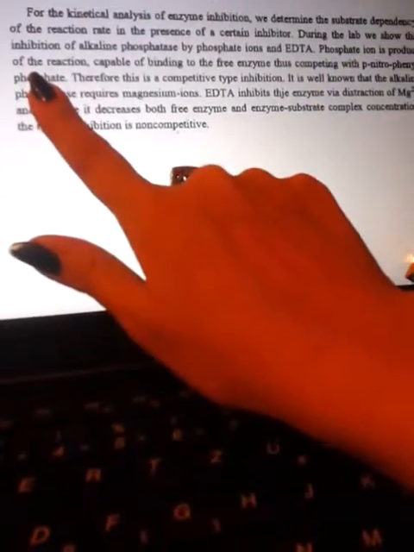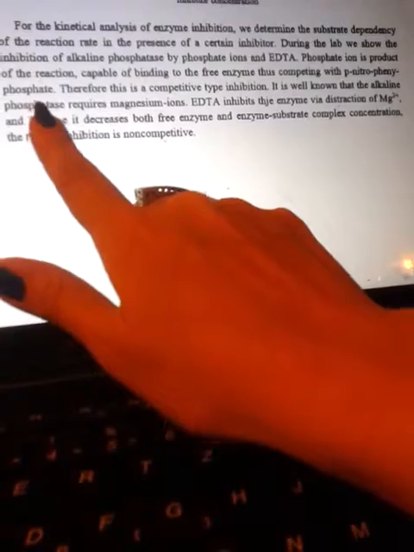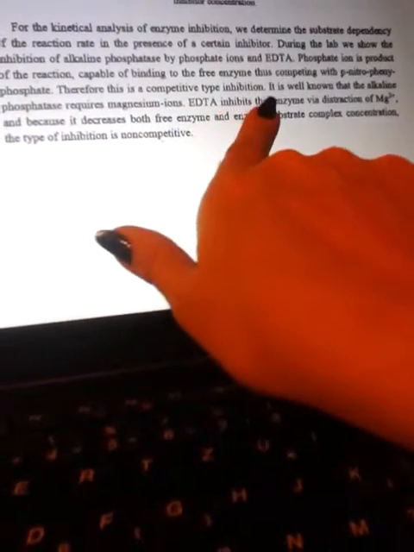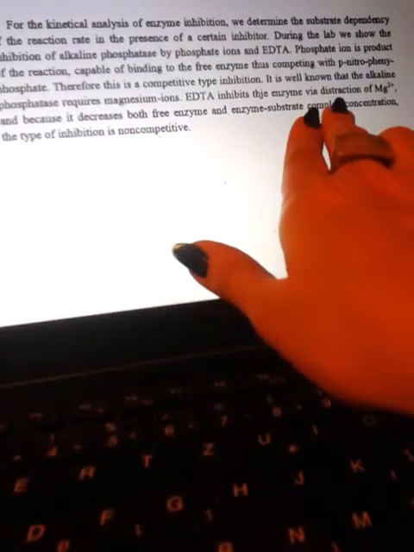Phosphate ion, a product of the reaction, is capable of binding to the free enzyme, thus competing with para-nitrophenyl phosphate. Therefore this is a competitive type inhibition. It's well known that alkaline phosphatase requires magnesium ion. EDTA inhibits the enzyme via destruction of magnesium, and because it decreases both free enzyme and enzyme substrate complex concentration, the type of inhibition is non-competitive.